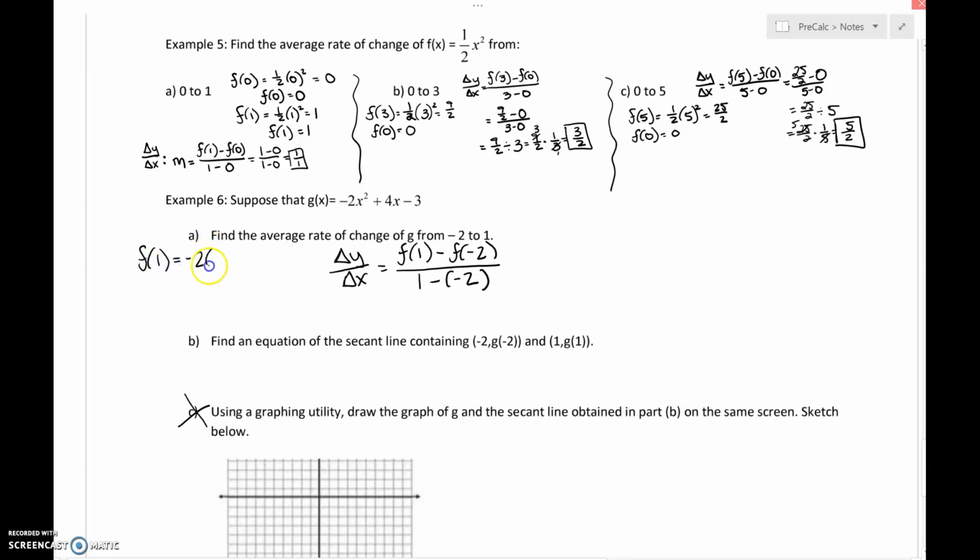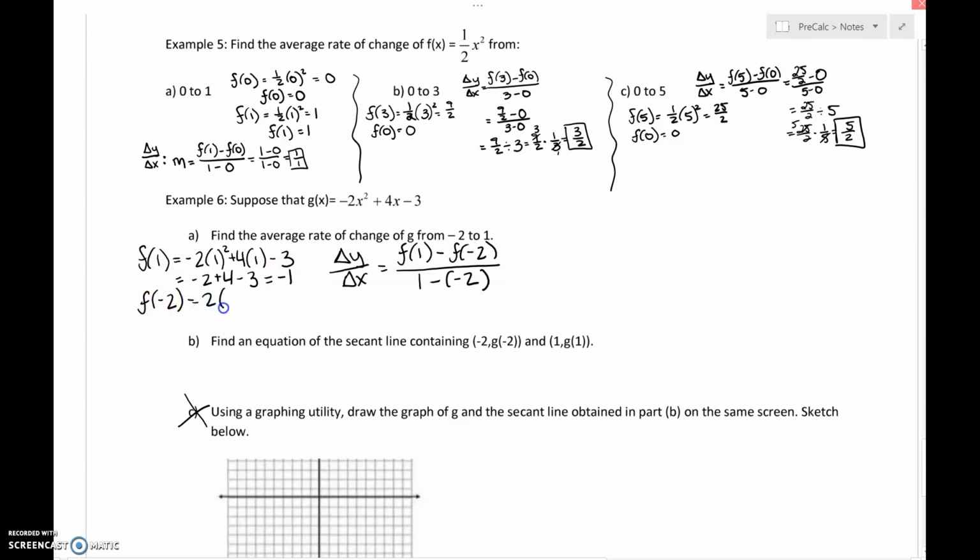So I'm going to take 1 and substitute it into the given function. We were given the function at the top for every x. So we get -2 plus 4 minus 3. -2 plus 4 is 2, minus 3 is -1. Okay, and then we're going to have to evaluate f of -2 to find the corresponding y value.